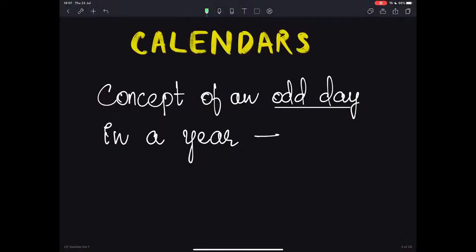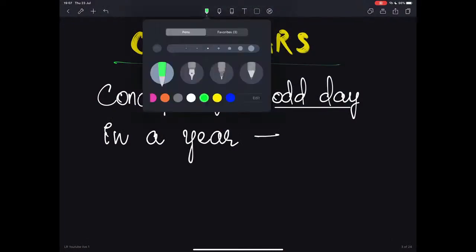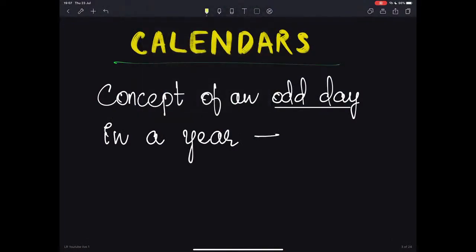The very first topic which I have selected is calendars, which is in fact the first topic in your reference material as well. One more thing about the study material: it is only a reference material, so you cannot strictly go by that. It's not as if only those questions which are there in the reference material will come in the exam. In fact, the questions in the reference material are fairly easy. So if only those questions are asked, you can easily score 25 out of 25 in logical reasoning.